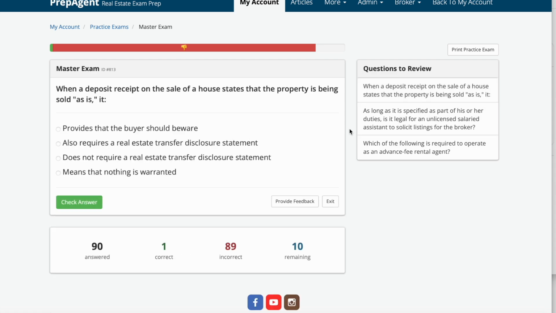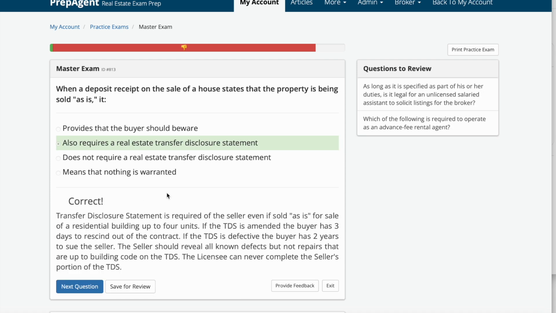When a deposit receipt on the sale of a house states that the property is being sold as is, it A, provides that the buyer should beware. B, also requires a real estate transfer disclosure statement. C, does not require a real estate transfer disclosure statement. Or D, means nothing is warranted. The answer is B, also requires a real estate transfer disclosure statement.